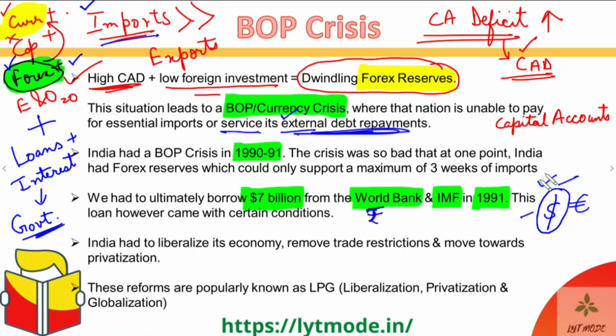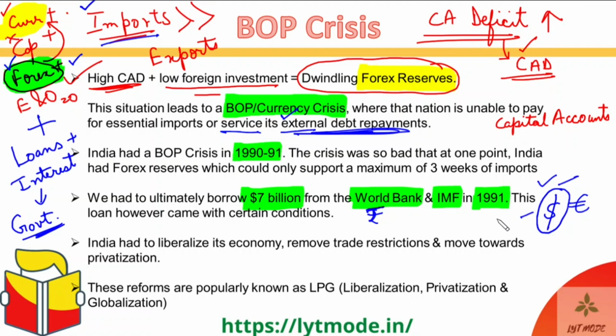Now, this might seem like a great moment for you, that the World Bank and the IMF came to India's rescue, and they are such great friends of ours, and they helped us at the moment when we were in such a big problem, and then we came out of it. But the answer to this statement is no, they are not such big donors of money. They're not just giving it out for free because they saw that India was in trouble and needed money. No one does that in a capitalistic world.